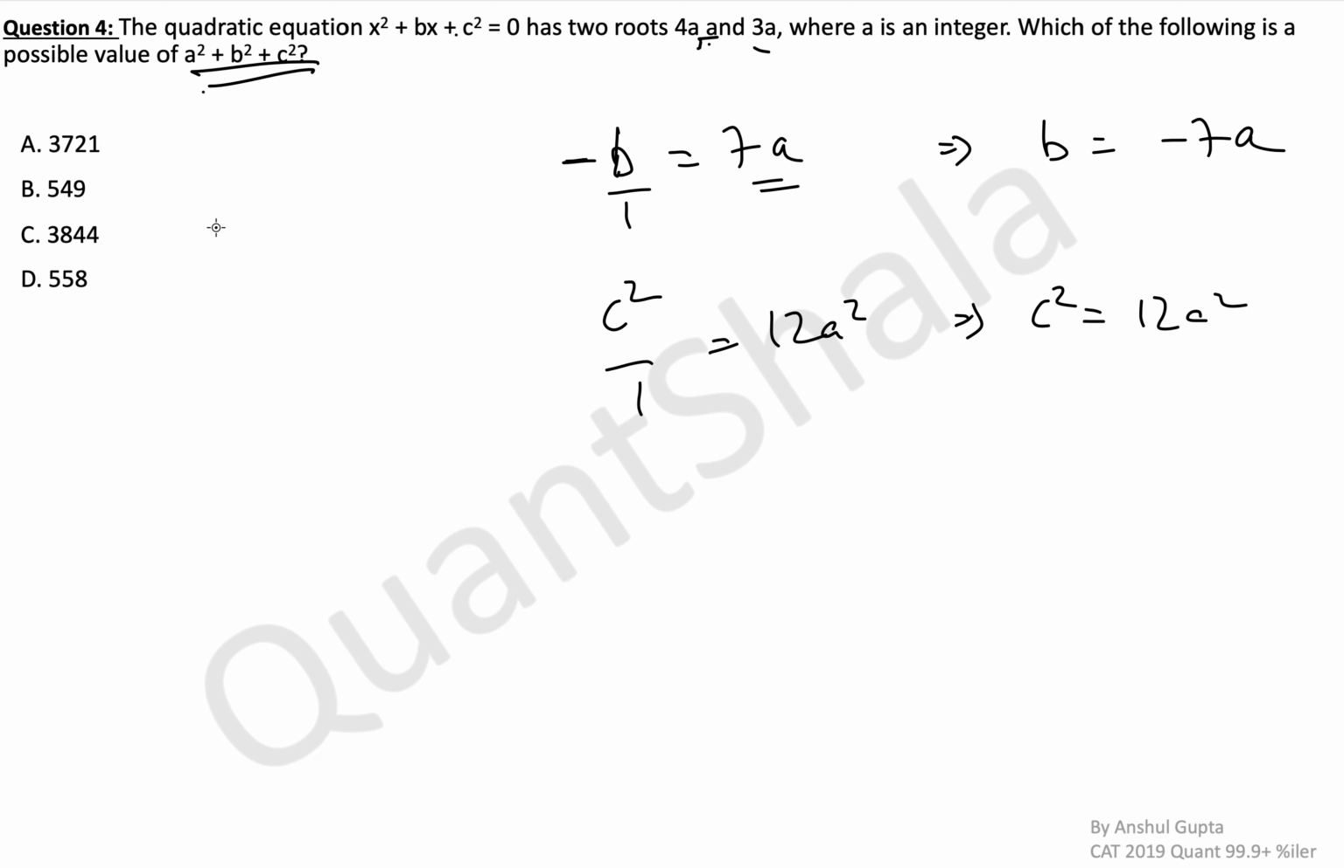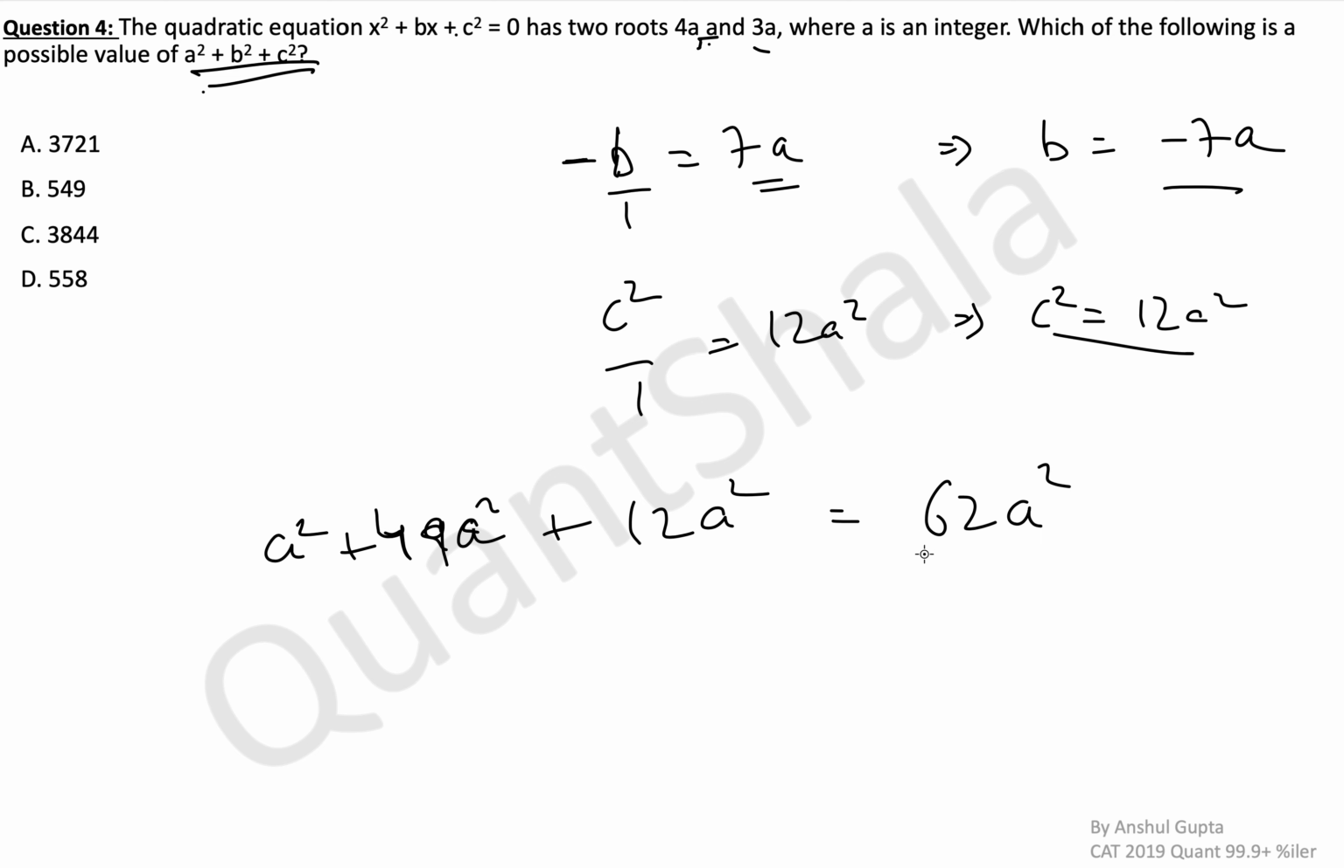So now let's write this: a squared plus b squared plus c squared. a squared is a squared, plus b squared will be 49a squared, plus c squared, which we already know is 12a squared. So this becomes a total of 62a squared, where a is an integer. So which of the following is a possible value of this? A possible value will be 62 multiplied by a perfect square of an integer. So which of these is a multiple of 62, first of all?